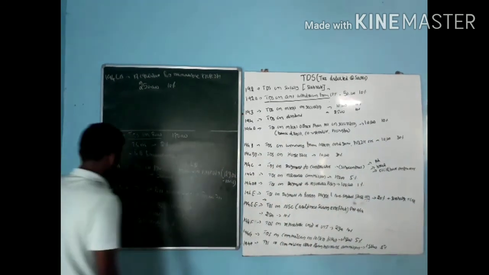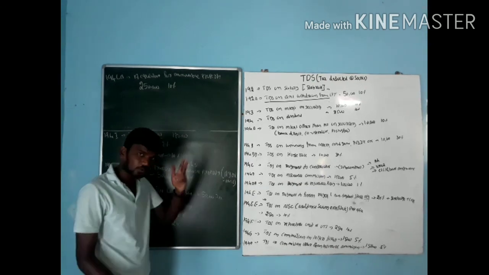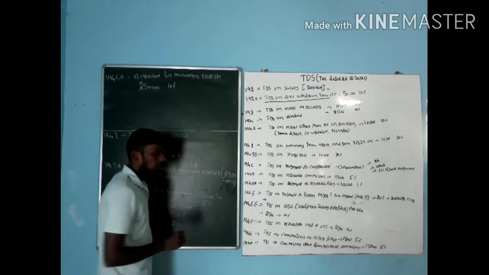And I missed one thing here. See here, TDS on rent for individuals, the limit is how much? 50,000 per month. If it is more than 50,000, how much do they have to pay? That is 5%.